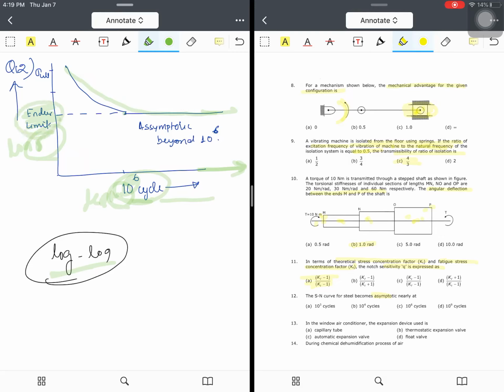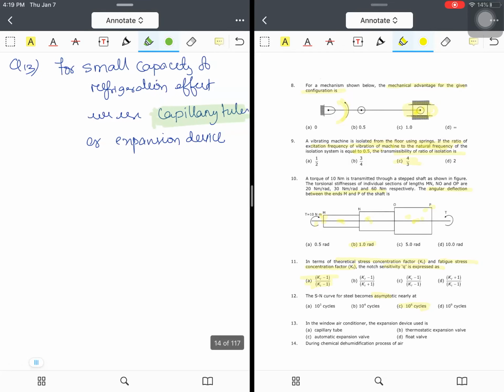That means the endurance limit is the limit at which the machine component is capable of enduring 10 to the power 6 cycles. Therefore, the steel structure becomes asymptotic at 10 to the power 6 cycles. Now, question number 13.